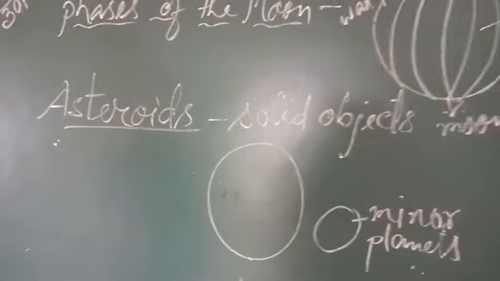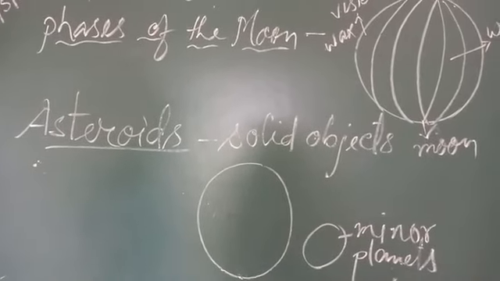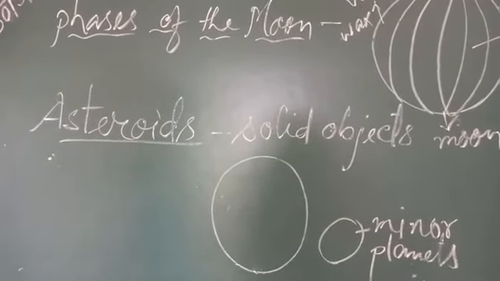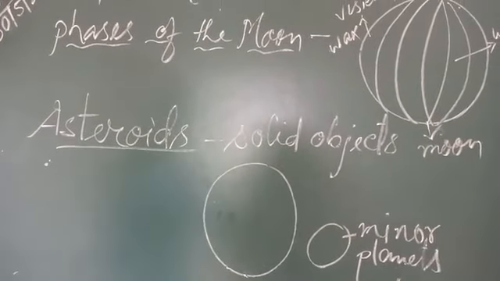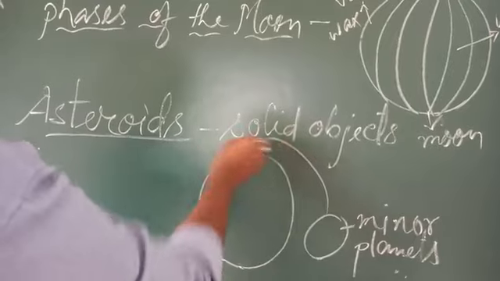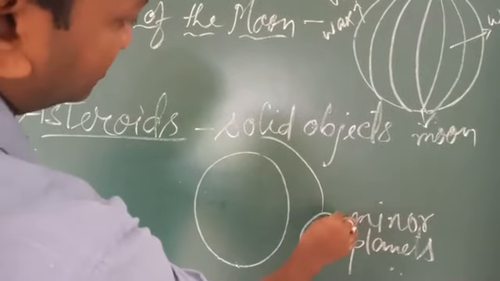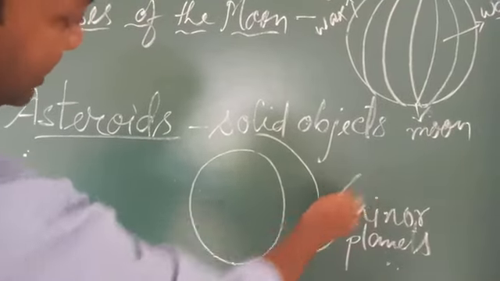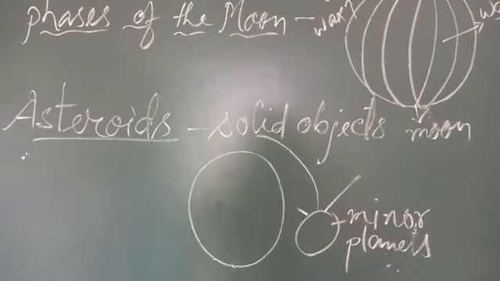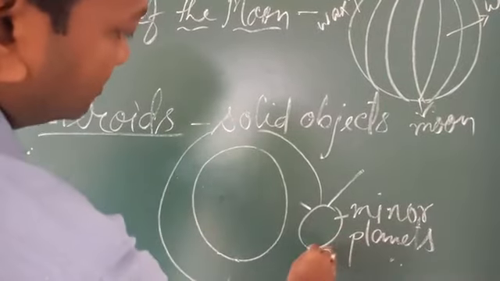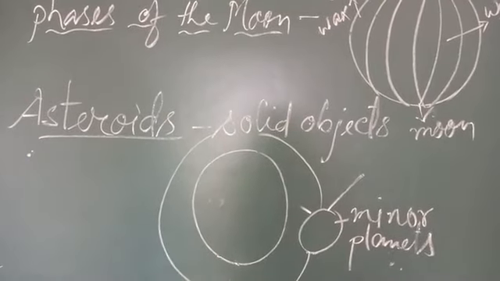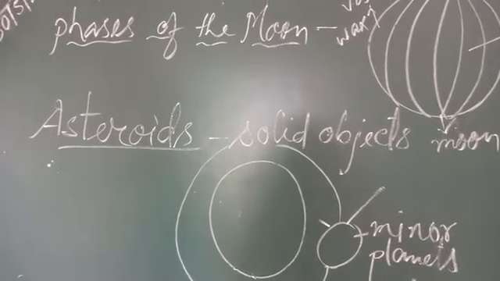Each asteroid follows its own orbit. So many asteroids are there, but they follow their own orbit. That means they have their own road. They never go that side or this side. They have their own road and they revolve around the sun.